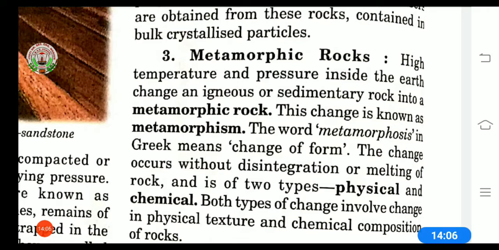As you all have learned, the first kind of rock is igneous, second is sedimentary which is made from igneous rock, and third that we are studying right now is metamorphic rock, which is made because of the temperature and pressure inside the earth, changing igneous or sedimentary rocks into metamorphic rocks.